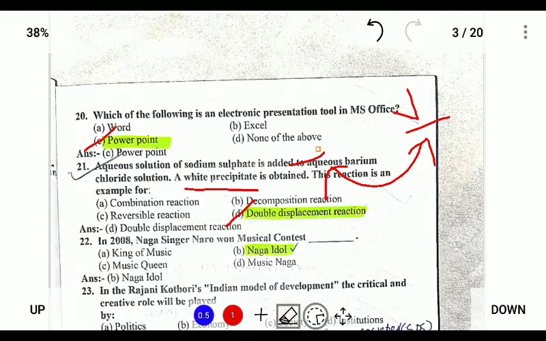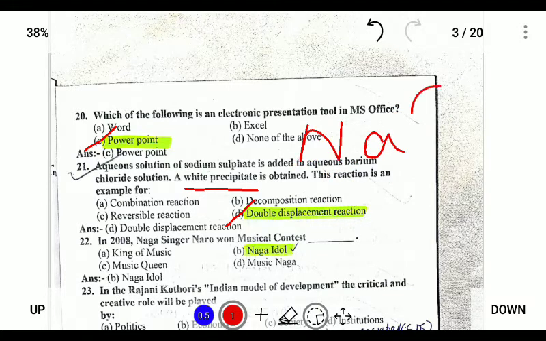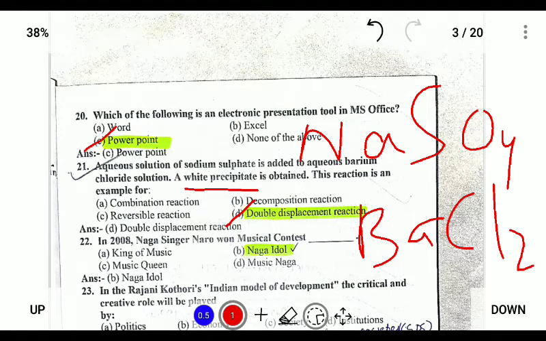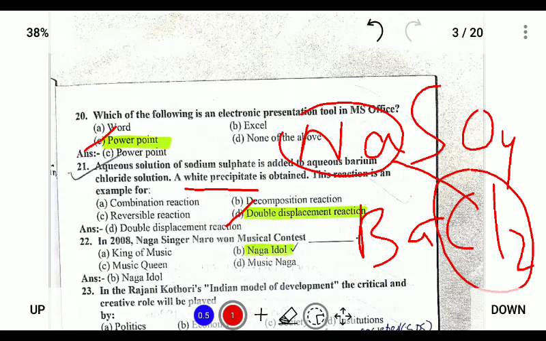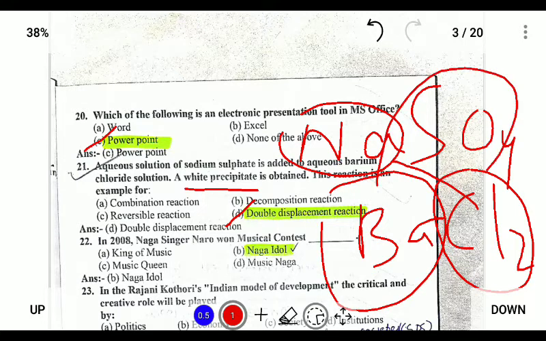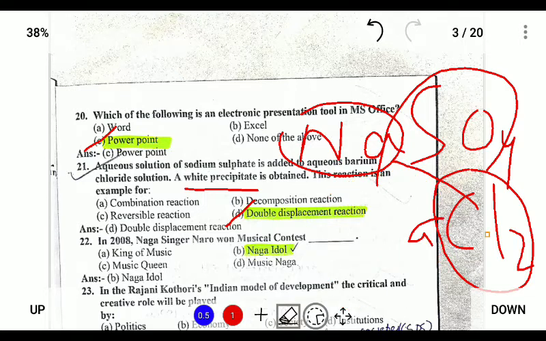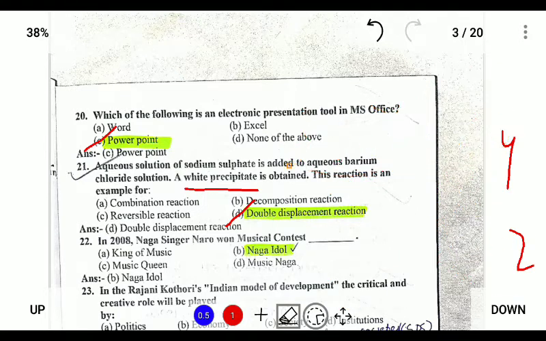In the example, sodium sulfate, Na2SO4, and aqueous barium chloride, BaCl2: the sodium will react with chlorine to form salt, and barium will react with sulfate. So the two are reacting with each other and displacing each other, a white precipitate is formed, and this is called a double displacement reaction.